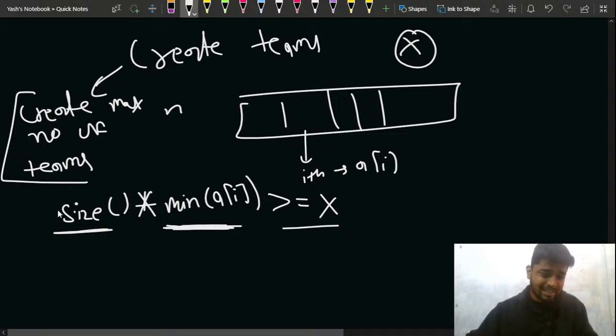You have been given n programmers, and out of those you have to pick some programmers such that you maximize the number of teams. But for making a team, there is a condition that for each team, the size into the minimum skill in that particular team should be greater or equal to x, right? X has been given to you in the question. Is this question clear to everyone?